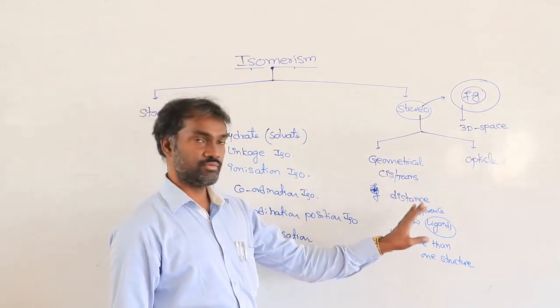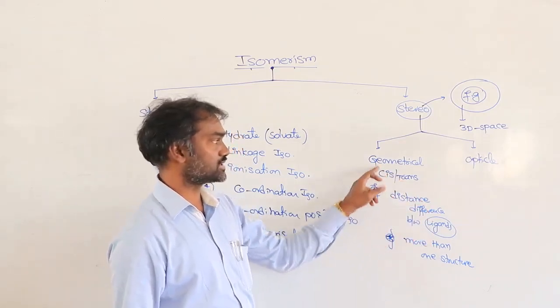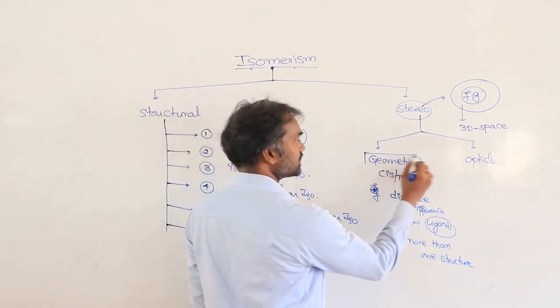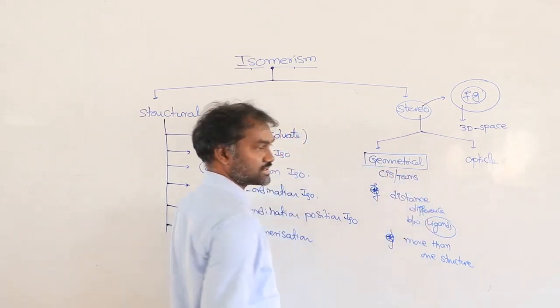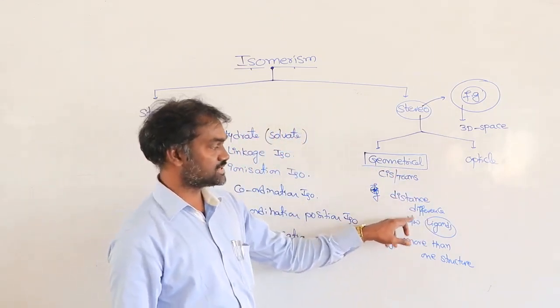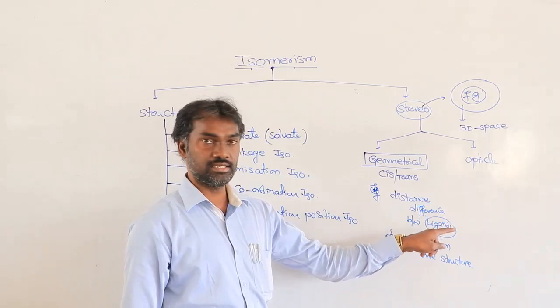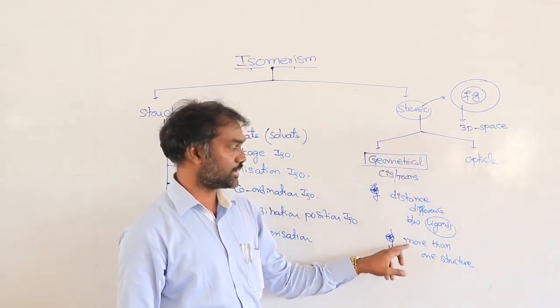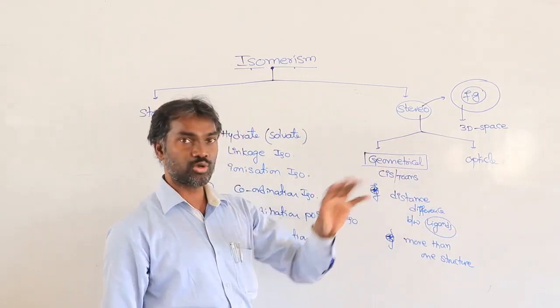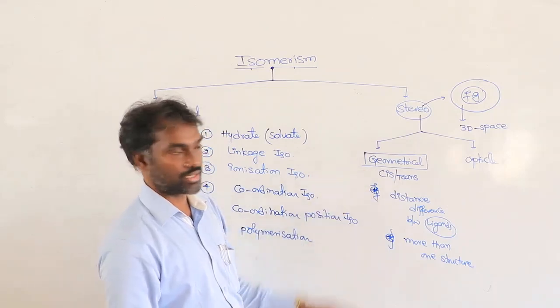We will discuss everything, but the main important points: for geometrical, you must remember cis and trans. If a distance difference between ligands is there, directly you can tell it is geometrical. Otherwise, if you can write more than one structure, that is also geometrical.